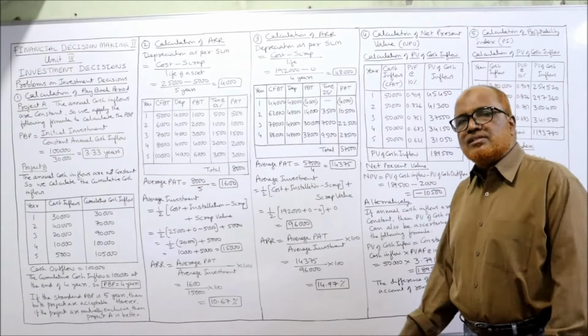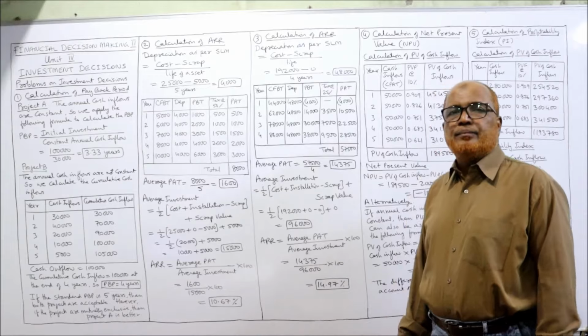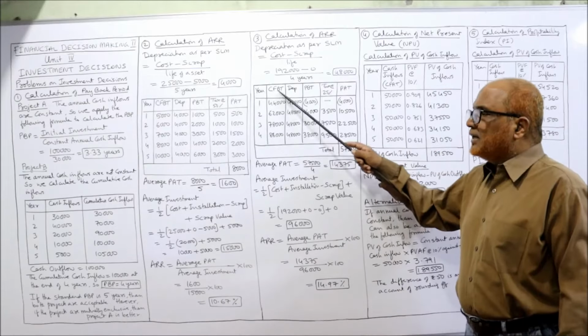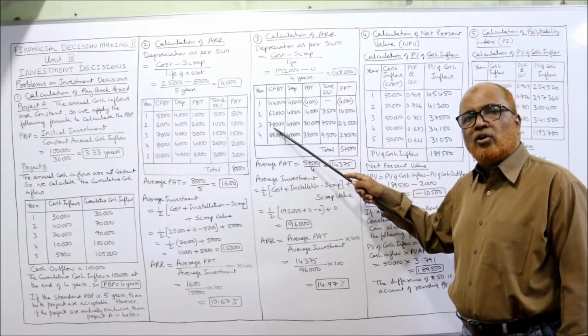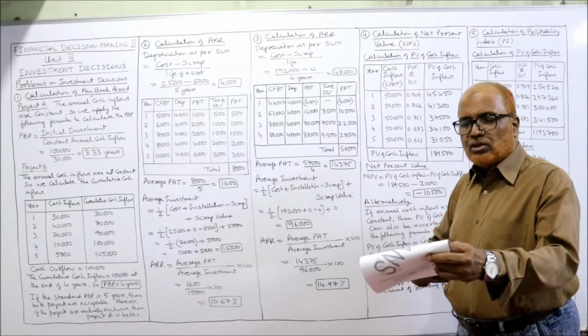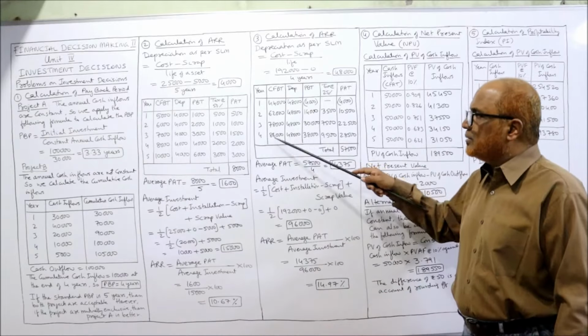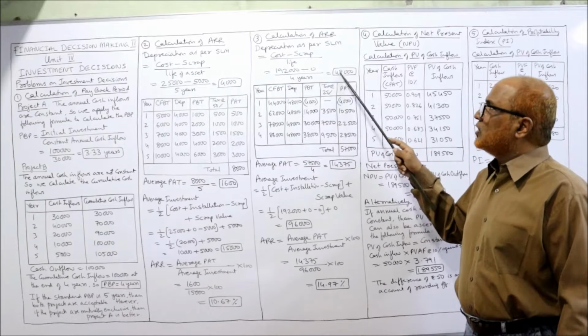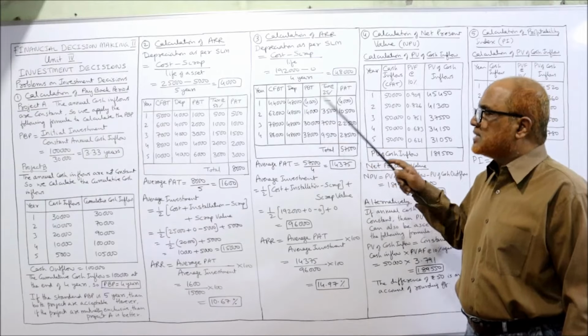Now calculation of PAT. For the 4 years the data is given: CFBT, cash flow before tax. It is 44,000, 62, 78, 86. The same thing I have copied. Depreciation 48,000 every year remains the same.